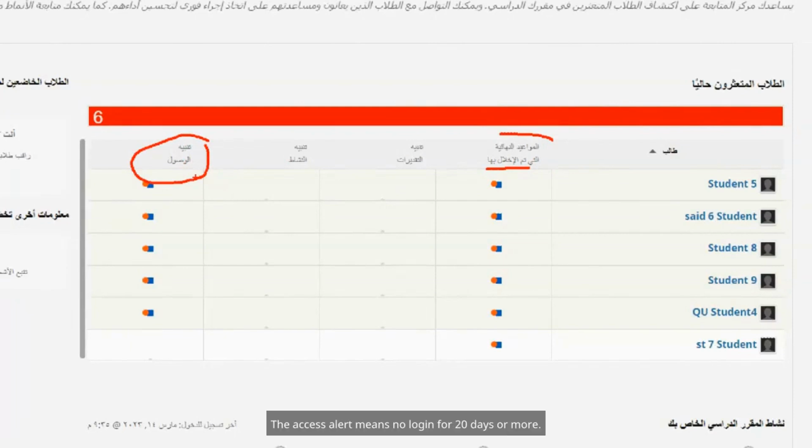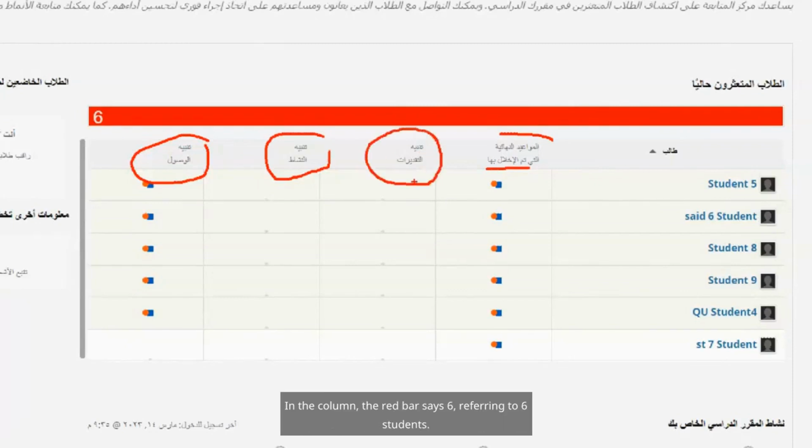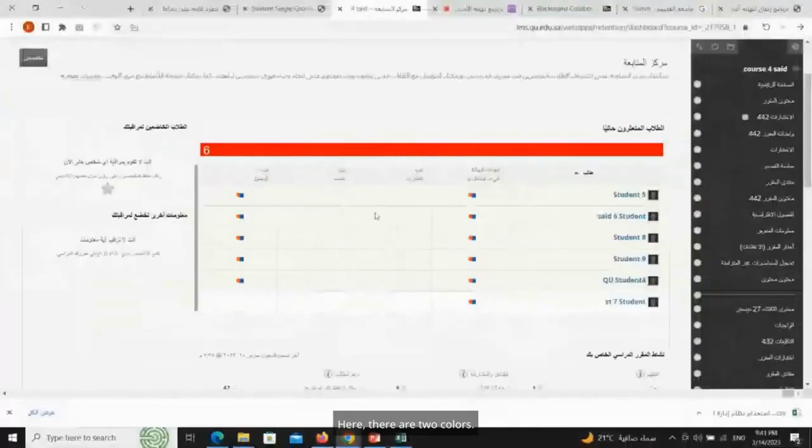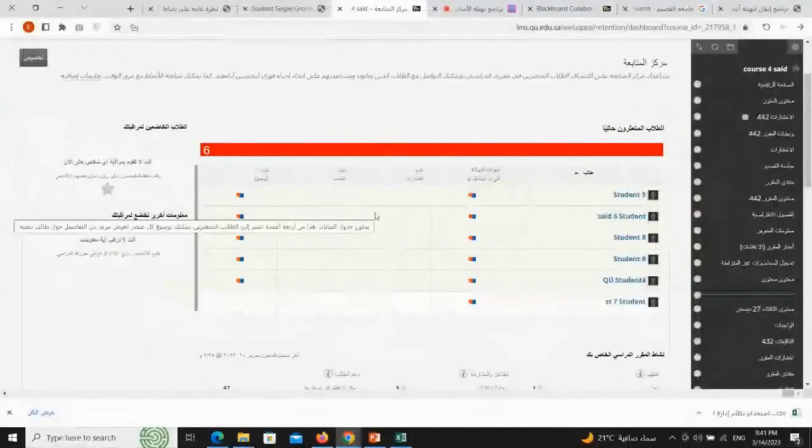I have red and blue colors. Clicking the red bar changes it to 2 colors. If students had issues in another column, there'd be 3 colors. If all columns had issues, there'd be 4 colors. Here there are 2 colors.